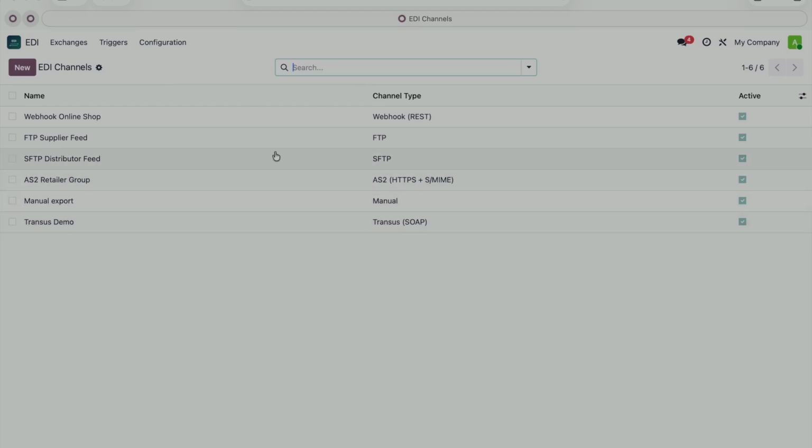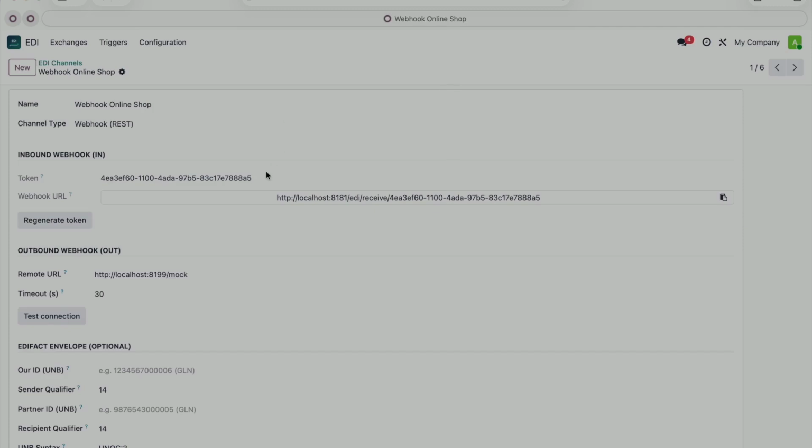Once we're in, there are several menus, and we'll start with the channels. A channel is the technical way files get in or out of Odoo. The module currently supports 6. The first one, the webhook, is fairly standard.